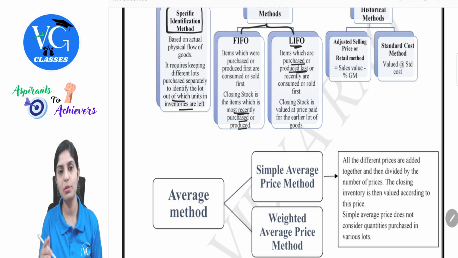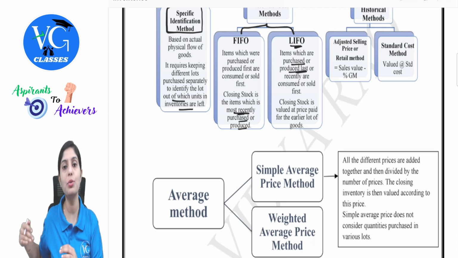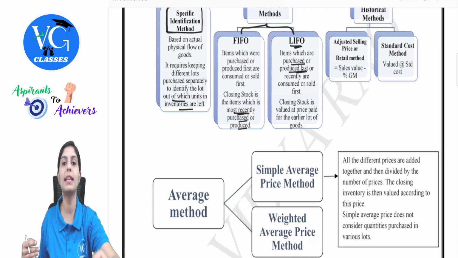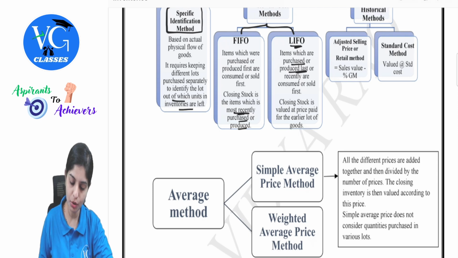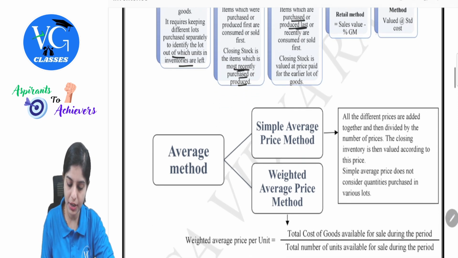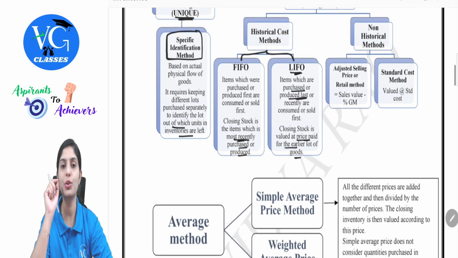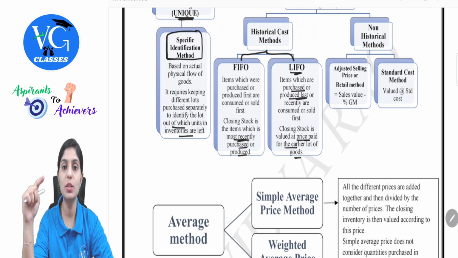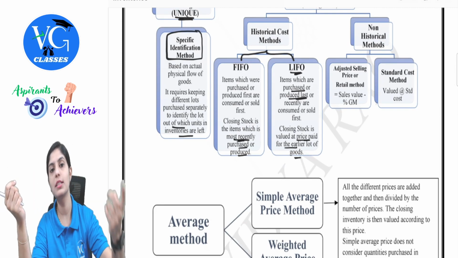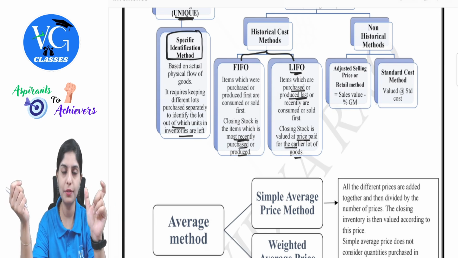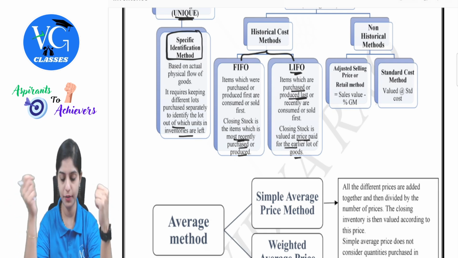Closing stock in this case will be valued at the price paid for the earlier lot of goods. So closing stock under this method will have those goods which were purchased first. I hope you got the difference between first in, first out and last in, first out.